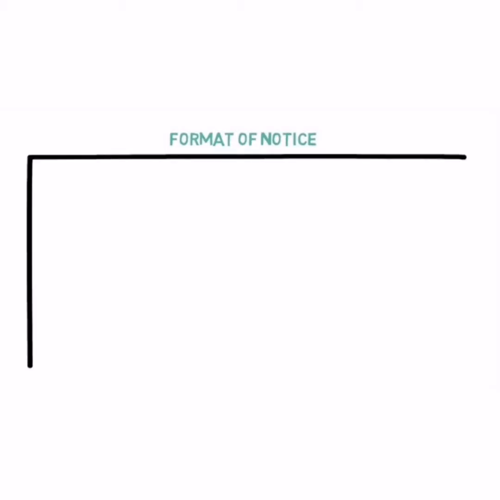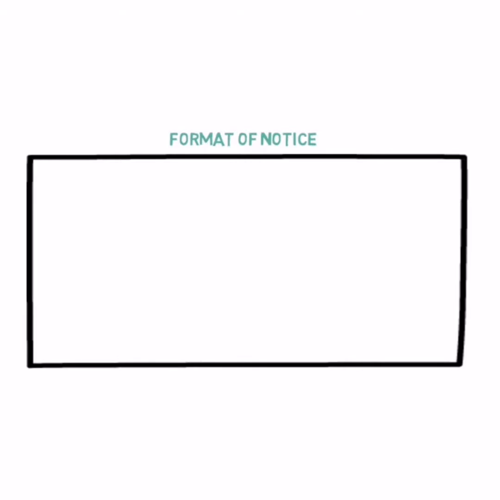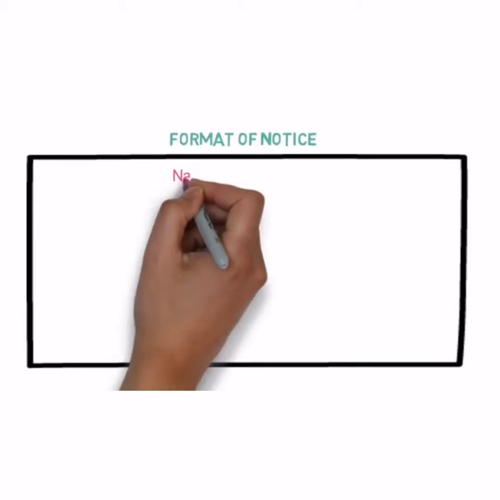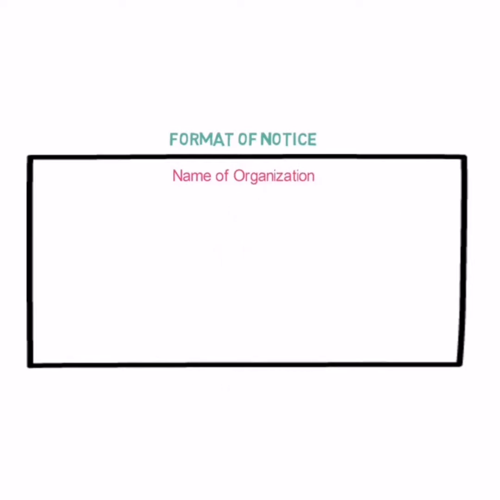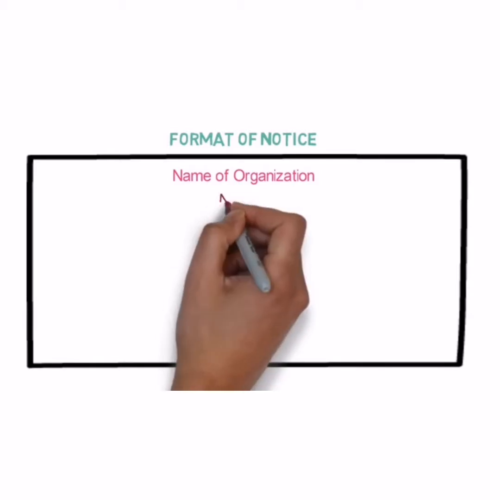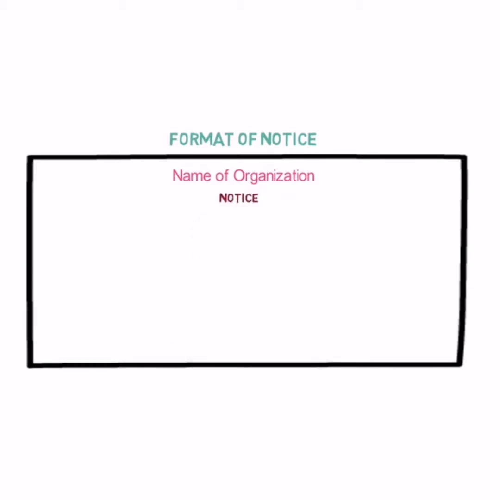First of all, a rectangular box is to be created where we are going to write the notice. Now in that box, in top middle portion, the name of the organization which is issuing the notice must be written. Okay. Then just below it, the word notice in capital letters needs to be written. Now then in the left hand side, you have to write the date. Date you have to write on which the notice is to be issued. And this date is to be written in full format. Now for example, if it is 16 September 2020, you have to write full.